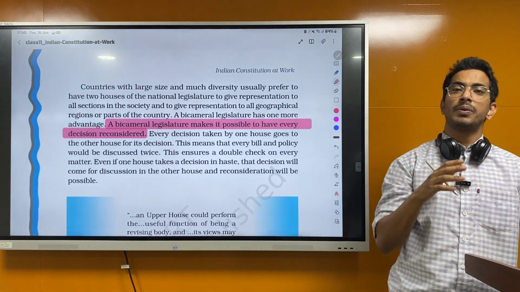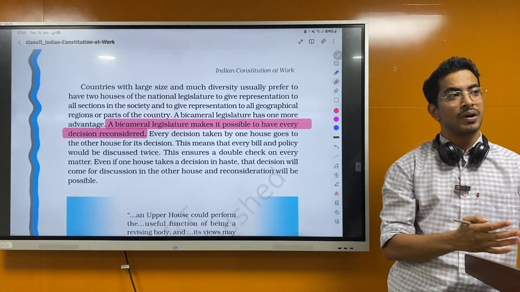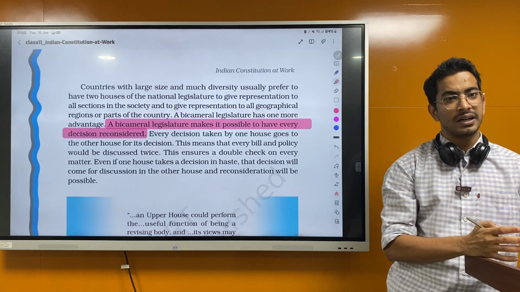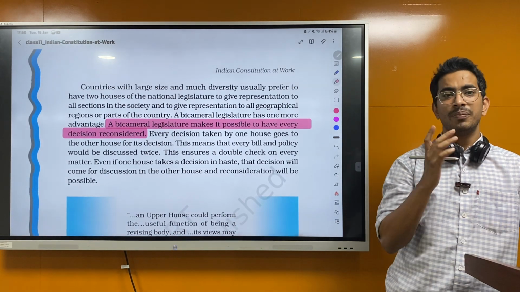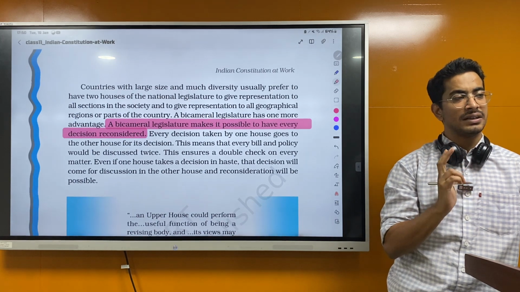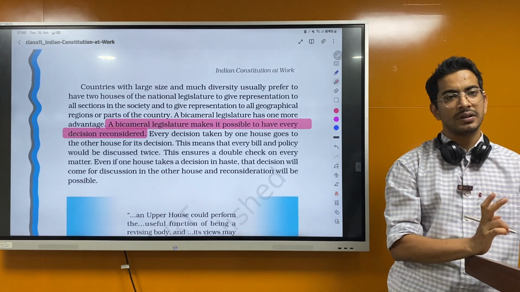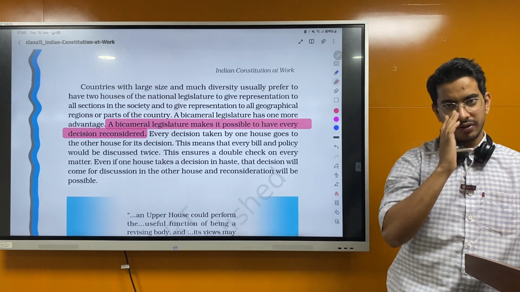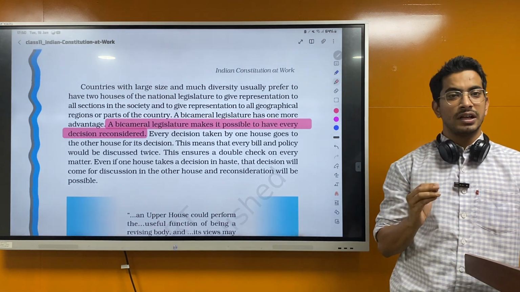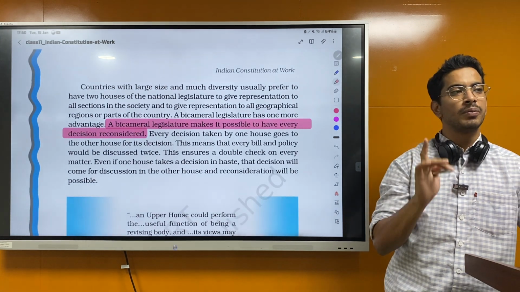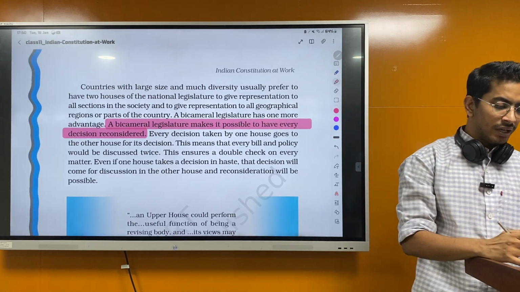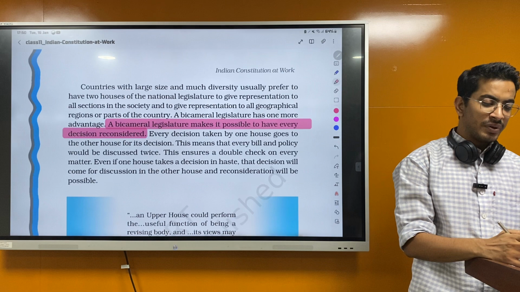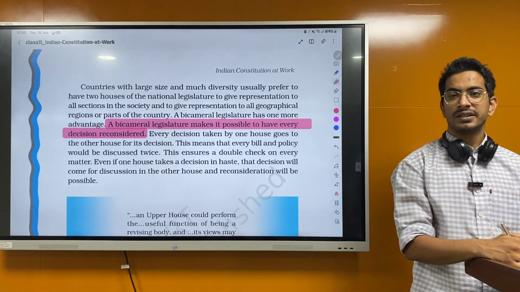But in the constitutional amendment bill, again, Rajya Sabha has a lot of power. If they say that they don't like it and the government doesn't have the majority there, the bill will not be passed. The only bill where Rajya Sabha has no say is the money bill. Remember this for now: Rajya Sabha has no power regarding only one bill, that is the money bill, and for the rest, it has power. So this is why a bicameral legislature makes it possible to have every decision reconsidered.